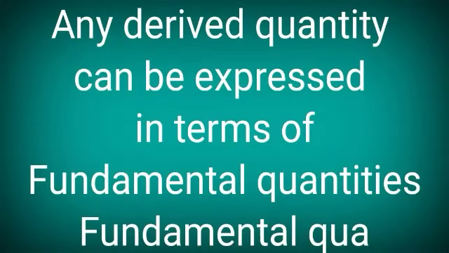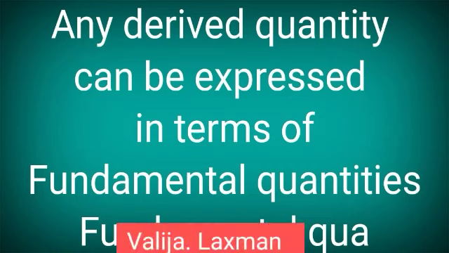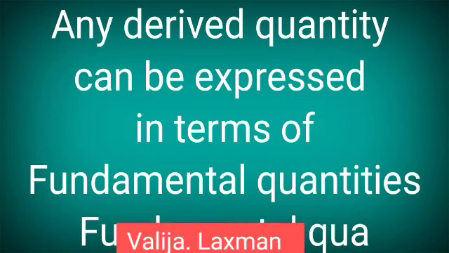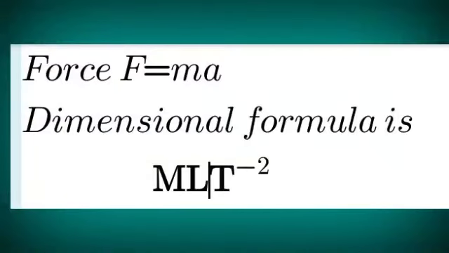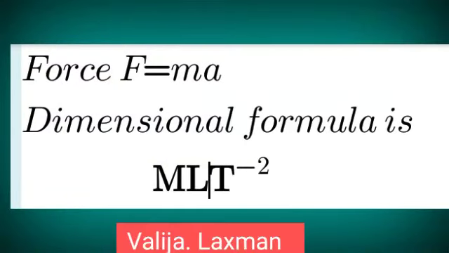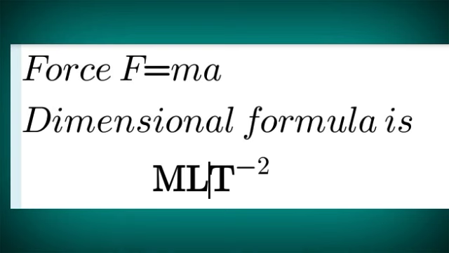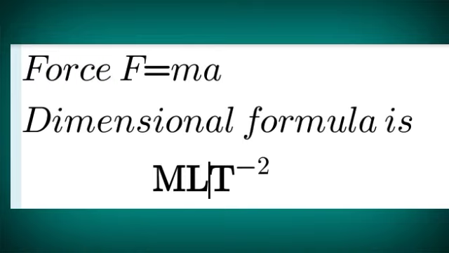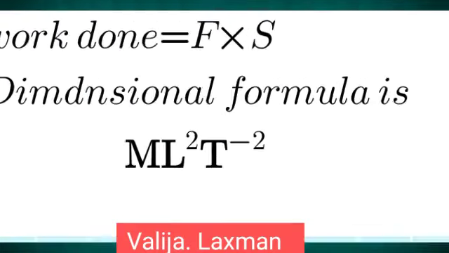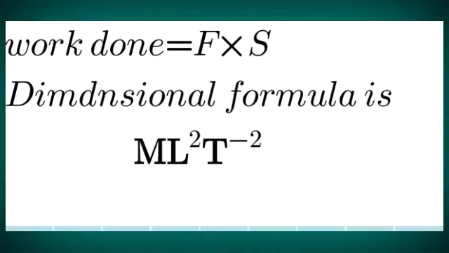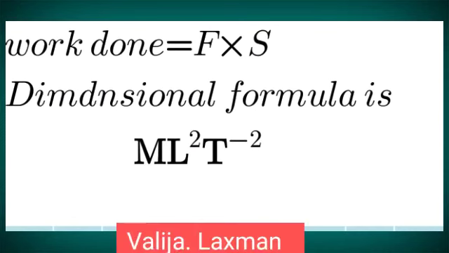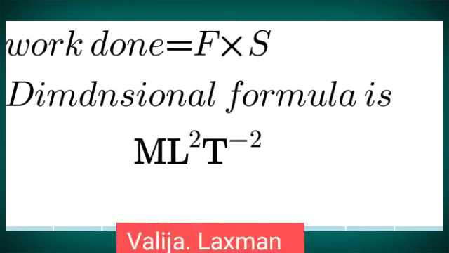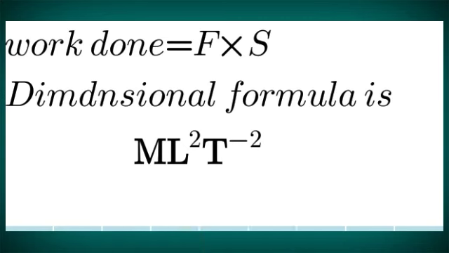Coming to the second point, it is treated as a coherent system. Coherent system means any derived quantity can be expressed in terms of fundamental quantities. For example, the dimensional formula of force is M L T^-2. Here M is the mass, L is the length and T is the time. They are the fundamental quantities. For work done, the dimensional formula is M L^2 T^-2.